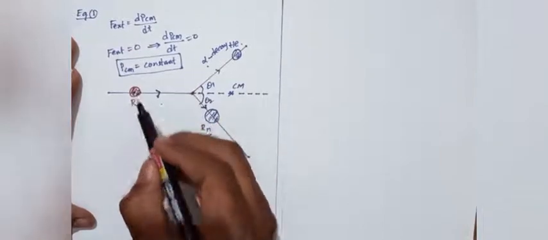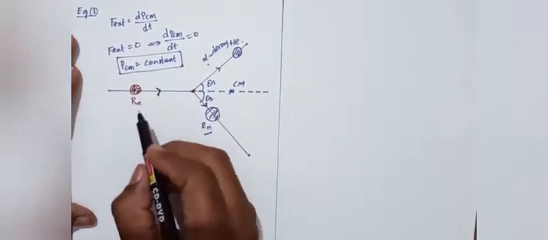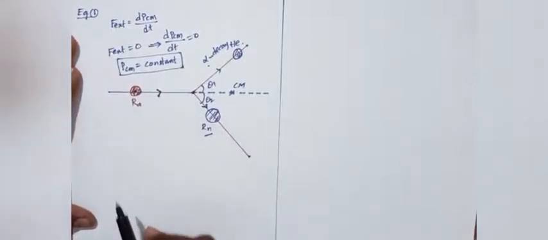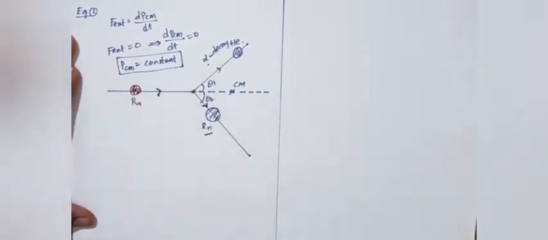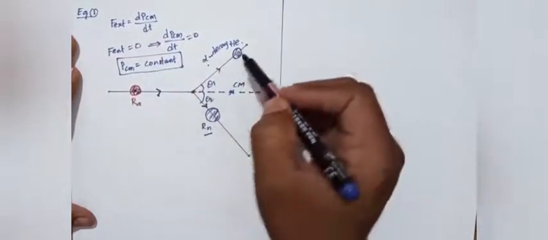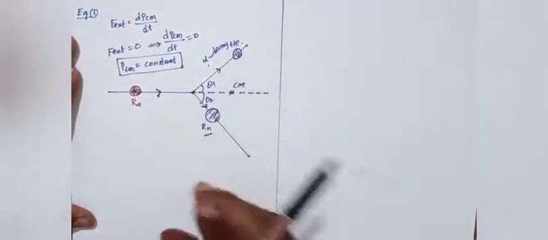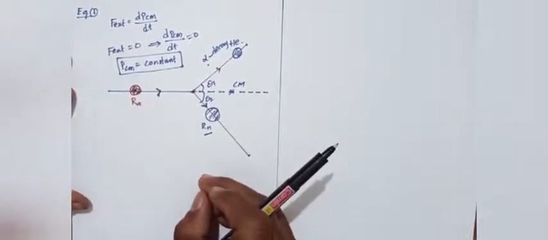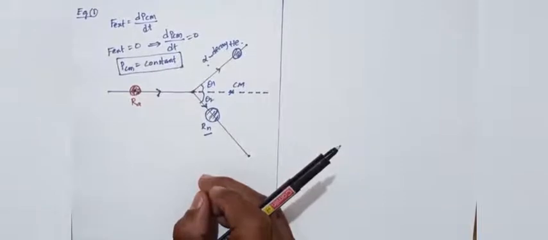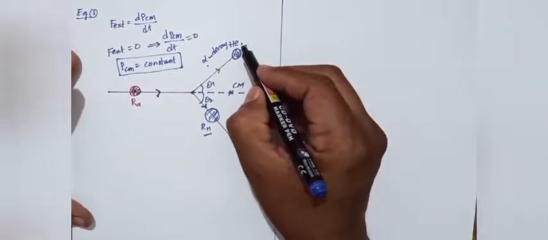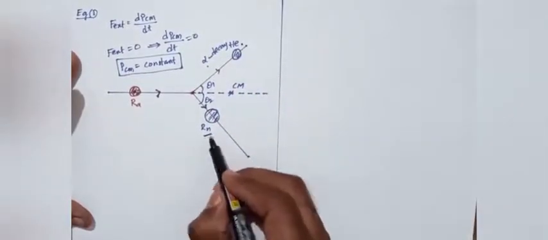Before the disintegration, the radium atom's center of mass moves along. With internal forces, the chemical energy, it disintegrates into an alpha particle, that is a helium atom, and a radon atom.